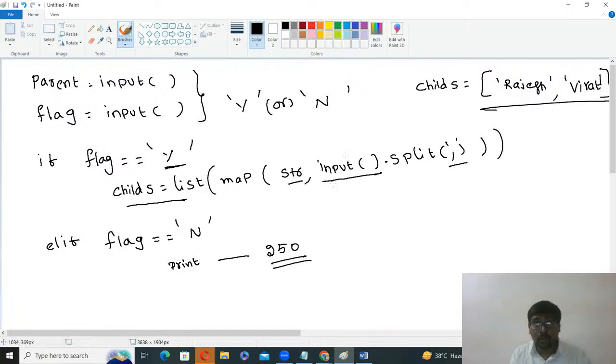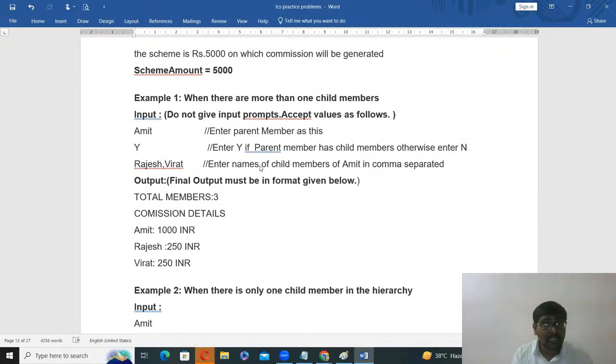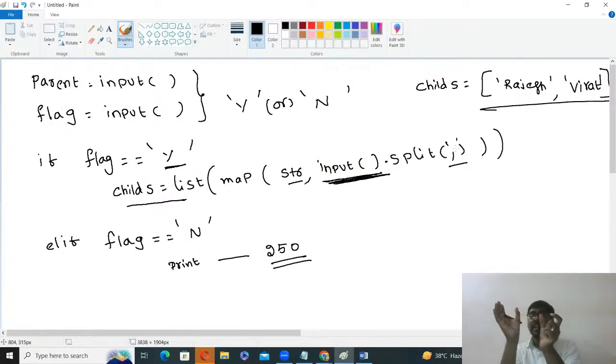By using input, I am reading this entire string, Rajesh, Virat, as a single string separated with comma. Split with comma, they are divided into two elements. Each one is converted into a string and put in a list. Okay, fine. Childs are available. Next, what do you need to print?